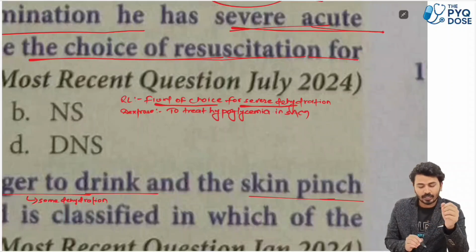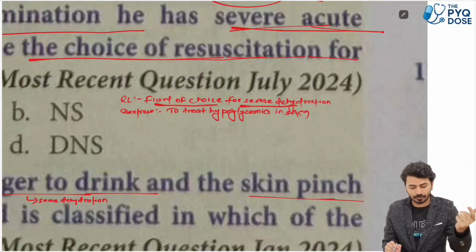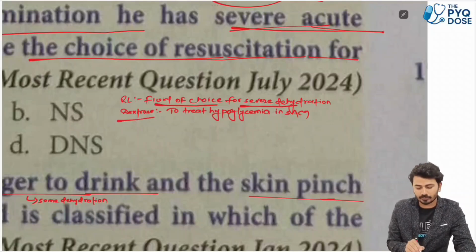But here they are already telling you that it is severe acute malnutrition, so severe dehydration is there. यहाँ पे अगर severe dehydration नहीं दिया होता, they could have mentioned that the child is not trying to take the water if you show him. ठीक है, so that would be the case of severe dehydration. यहाँ पे देखो dextrose के केस में, dextrose is to treat the hypoglycemia.